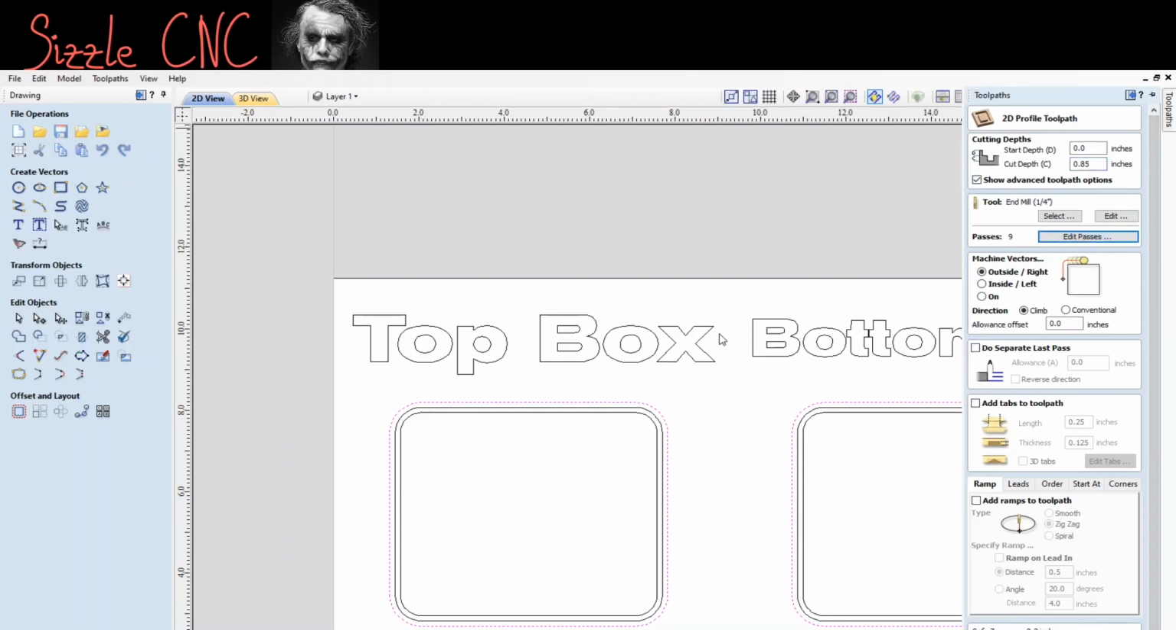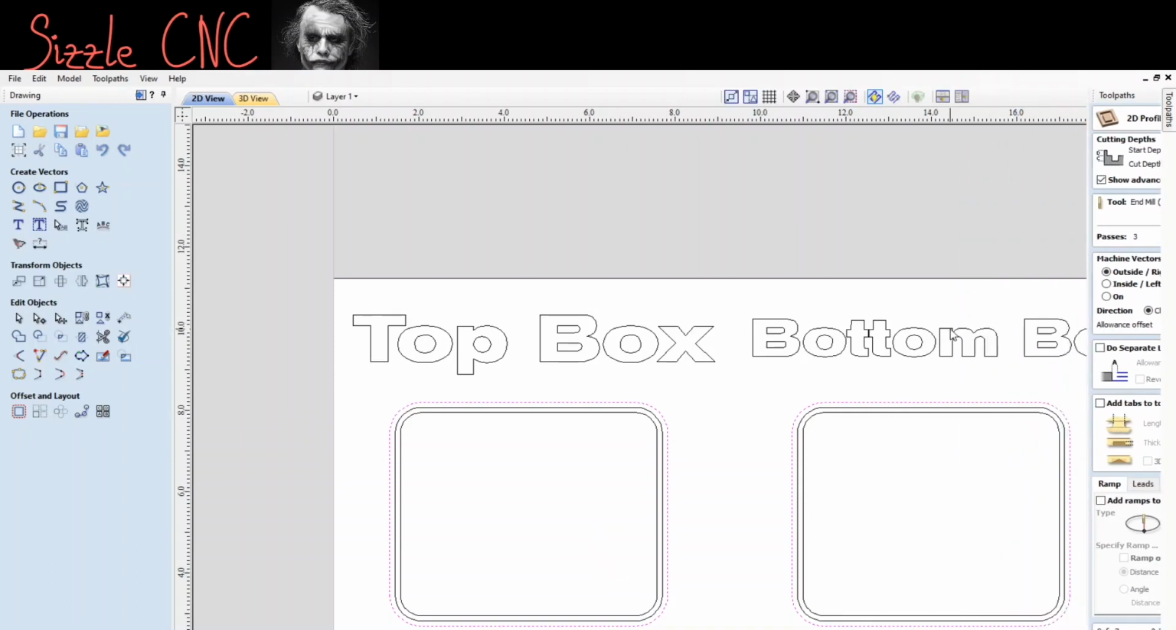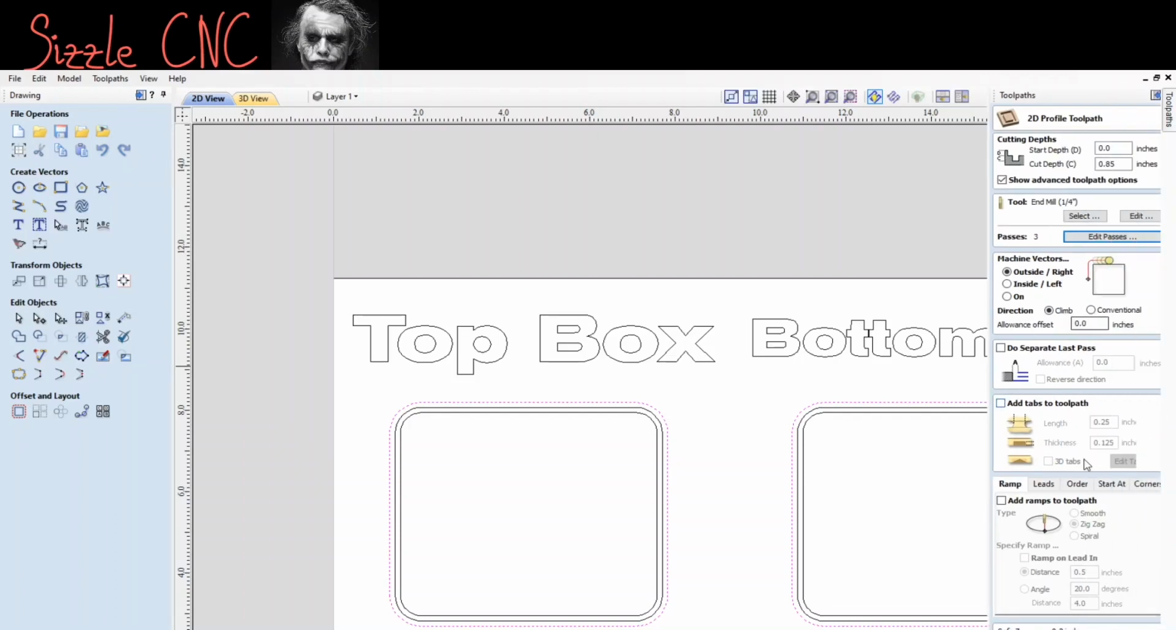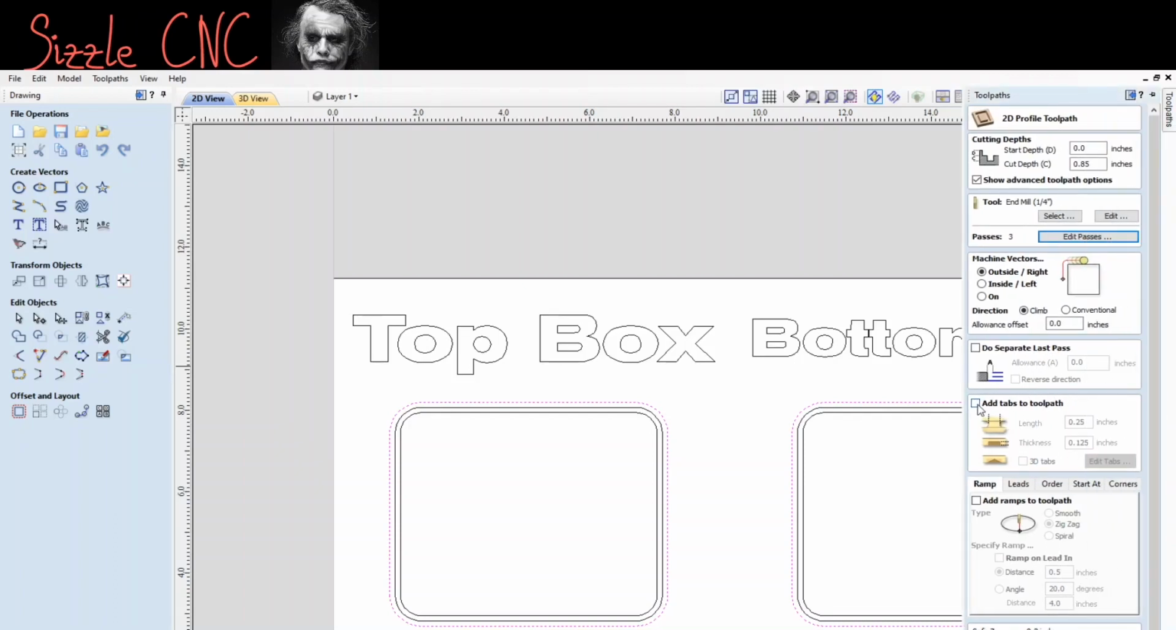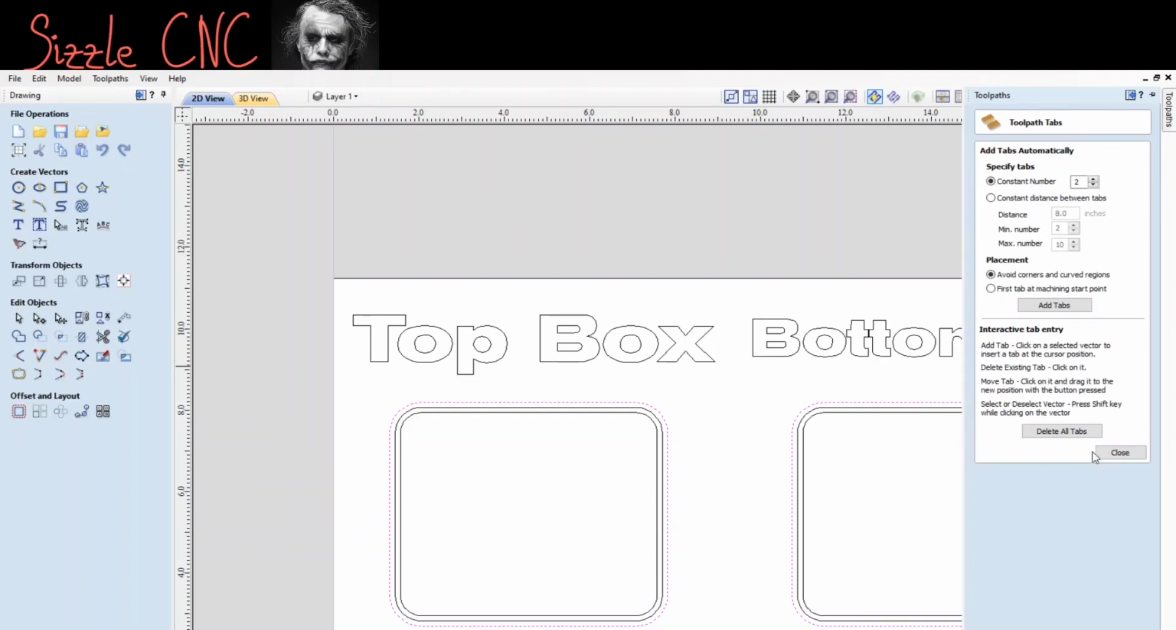Edit passes. That's way too many. We'll do 3 passes on it as well. Okay, so we're gonna want to add some tabs. All right, so click Add Tabs to Toolpath. I like to go in here, or Edit Tabs. I like to kind of put them where I want. So Add Tabs.